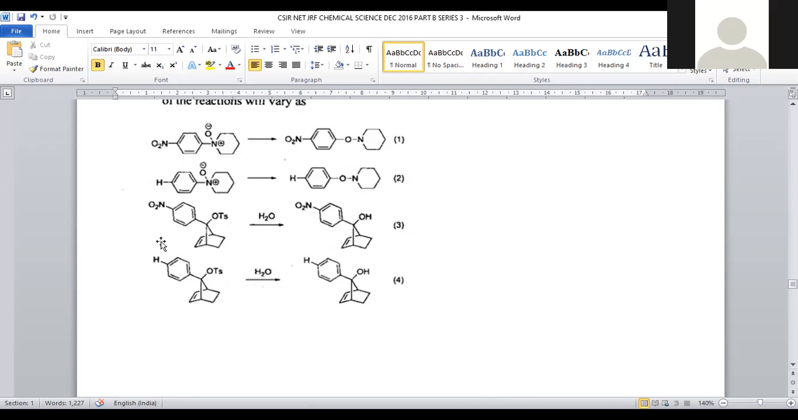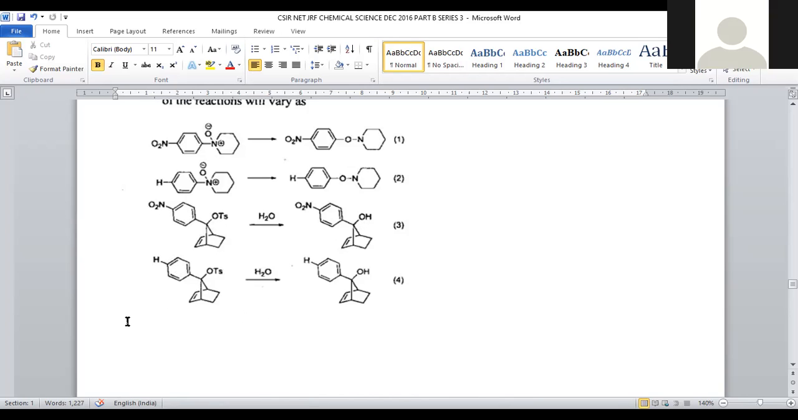And let us move on to the third reaction, where we are taking benzene with a nitro group. Again, the nitro group is present at the para position. And here we have a norbornene system with an O-tosyl group. It is added with water. So what happens? O-tosyl can be converted into OH. Right? This is a kind of substitution reaction.